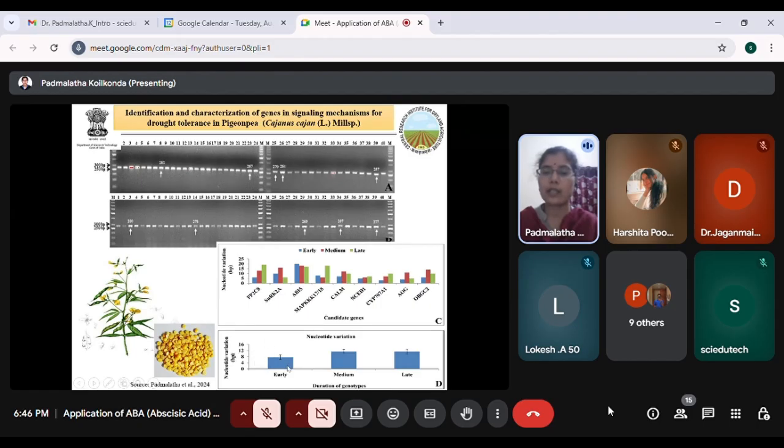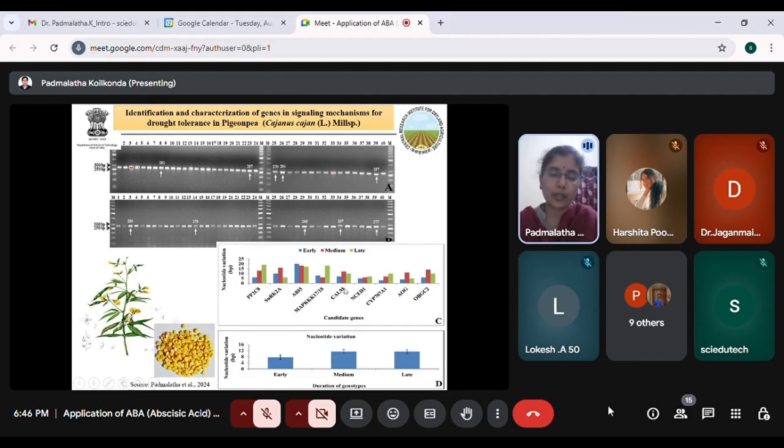Here we can see individually we have tried to see for each candidate gene, which is taking part or playing an important role in the signaling mechanism for ABA. So all these, PP2C, SNRK2A, ABA, we have seen that these play an important role in the signaling process, and this CAM is nothing but calmodulin, which is a calcium binding protein.